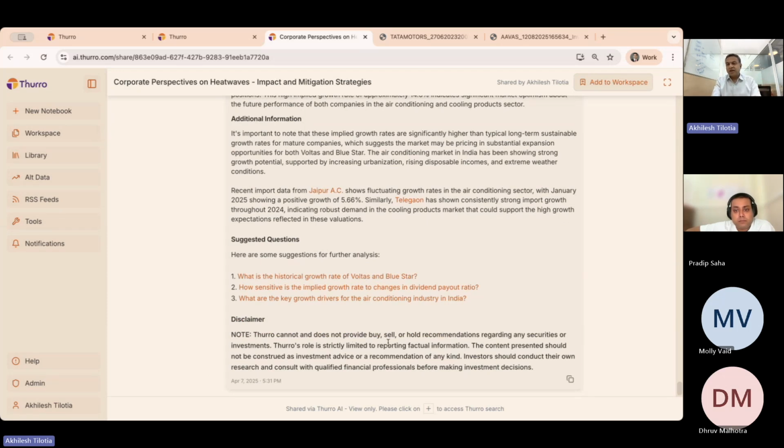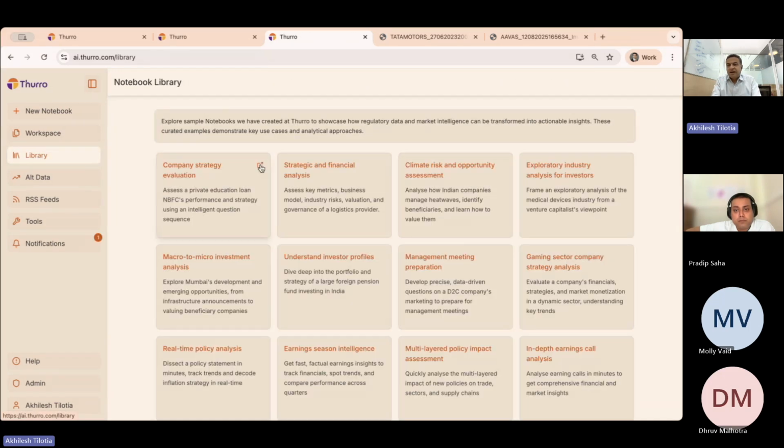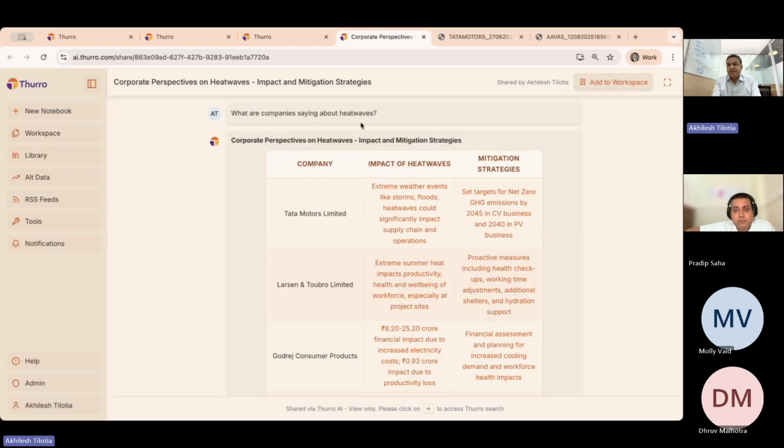So this is one of the various notebooks that you will find in the library. And again, to recap, we started out from such a basic statement like saying what a company is saying about heat waves and went all the way to analyzing companies and trying to come to a valuation metric.